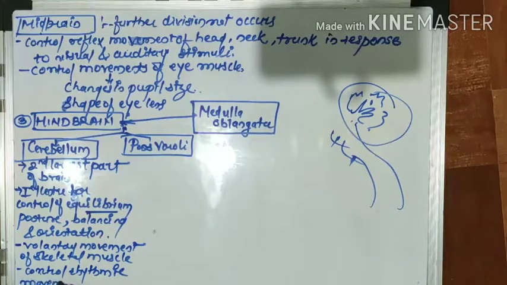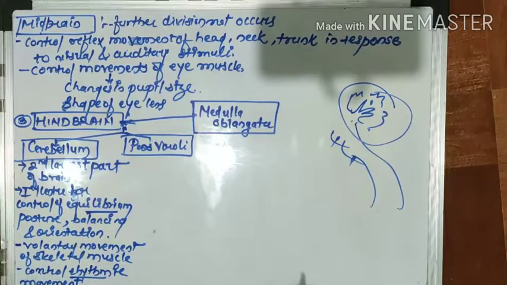That rhythmic movement is just like walking, running, riding a bicycle, picking up a pencil or pen, or speaking. Dancing, swimming. All of these come under rhythmic movement, and that rhythmic movement is controlled by the cerebrum. So that much we have studied in the cerebrum.